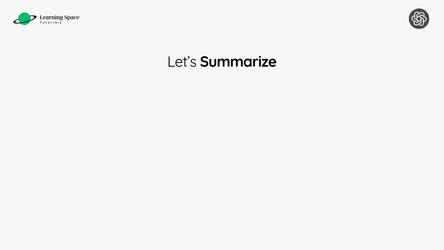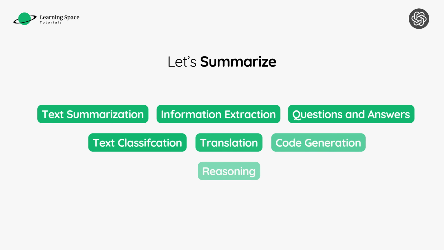To summarize everything, we have learned about text summarization, information extraction, question and answers, text classification, translation, code generation, and reasoning. This is just a start of what these models are capable of. But the only condition is that your prompts need to be effective to get the best results.